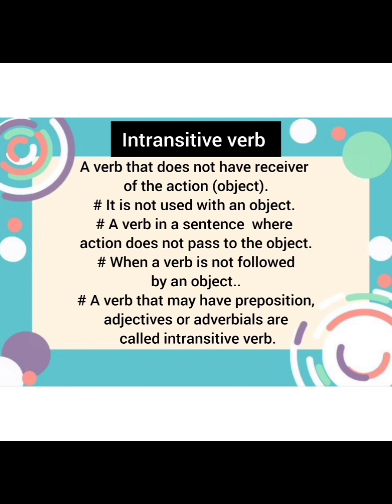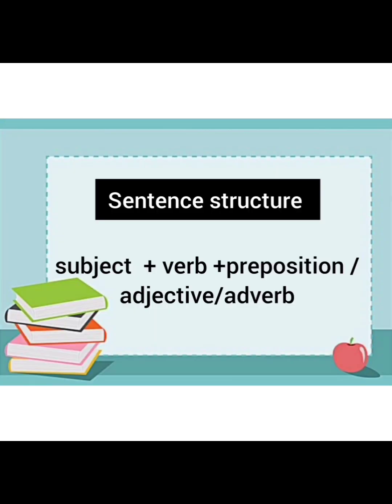A verb that may have prepositions, adjectives or adverbials is called an intransitive verb. Like in the previous case, the sentence structure was subject, verb, object, but in this case, the sentence structure might be different. The subject will be there, the verb will be there, but it's not necessary that after the verb a direct object is there. We can write any kind of adjective, any kind of adverb or adverbial, or an object might be there but after a preposition.